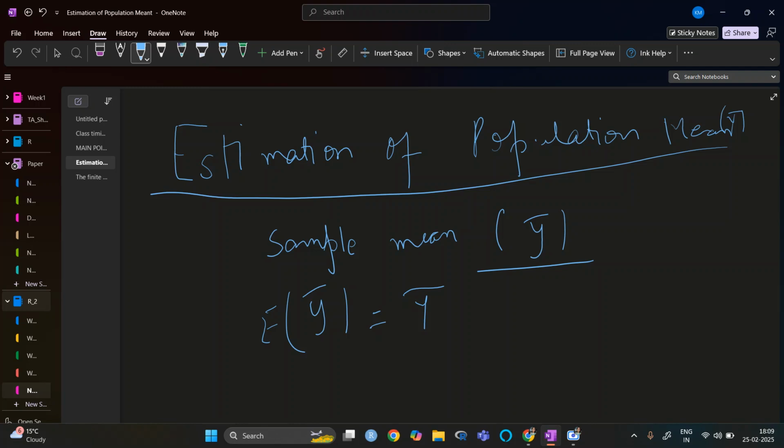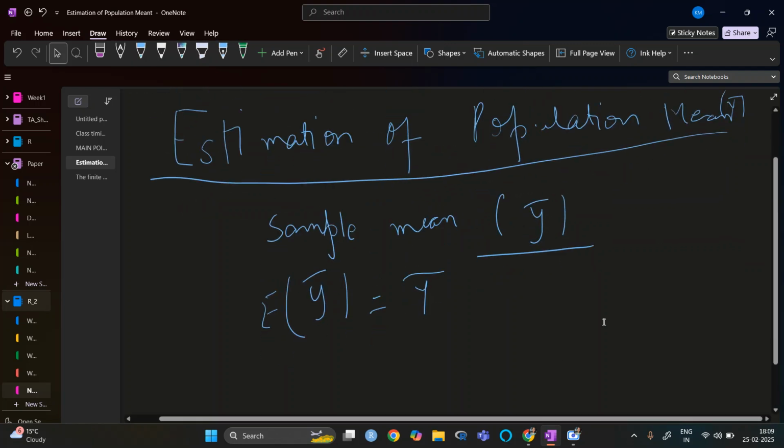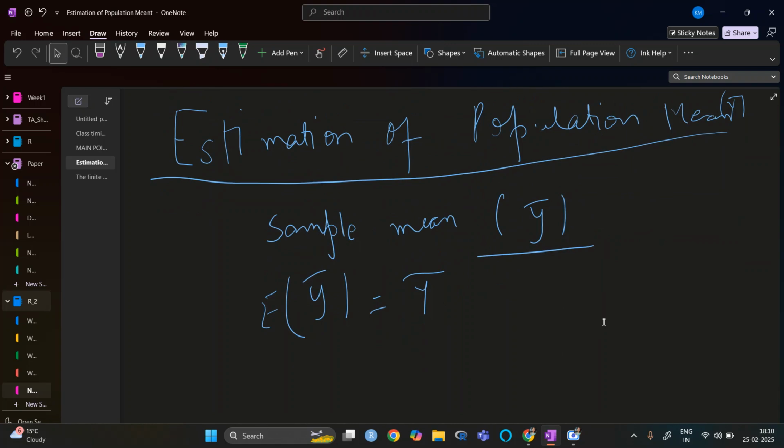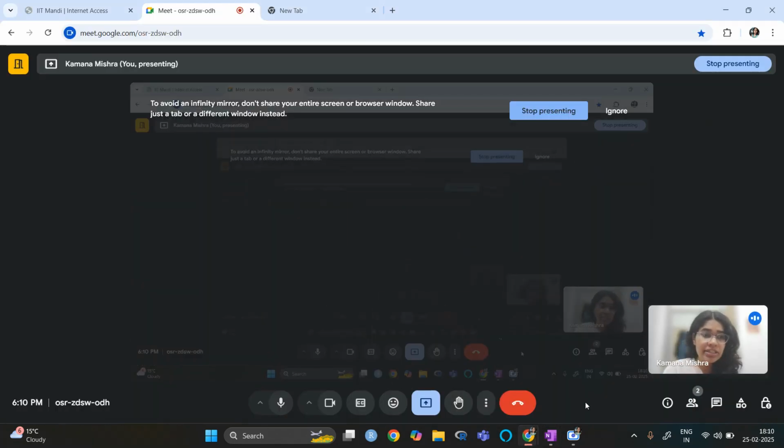If you take, let's say, an average of something and you want to estimate the whole population, then there will be some difference in the population mean. This phenomenon happens when you have some continuous quantity, right?